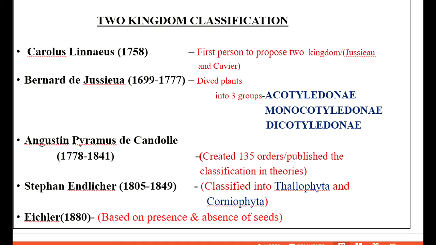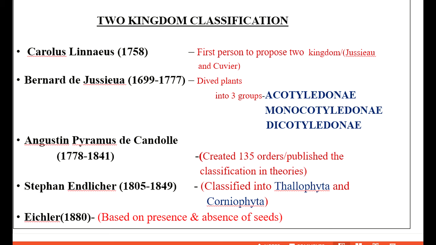Acotylidae are plants with no distinct seeds or leaves. Examples are fern and moss. Next is Monocotylidae. These are embryos that bear only one cotyledon. Examples are orchids, lilies and all the Poaceae family, grasses and so on. Then Dicotylidae. These are embryos that bear 2 cotyledons. Examples are peas, beans and rose.